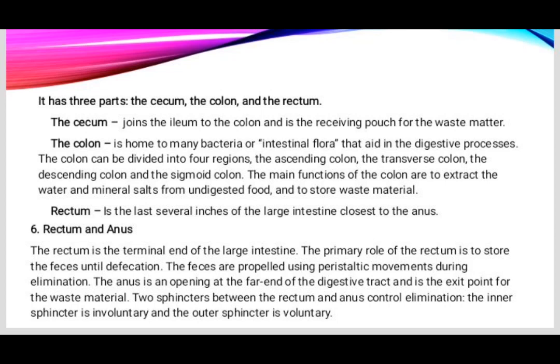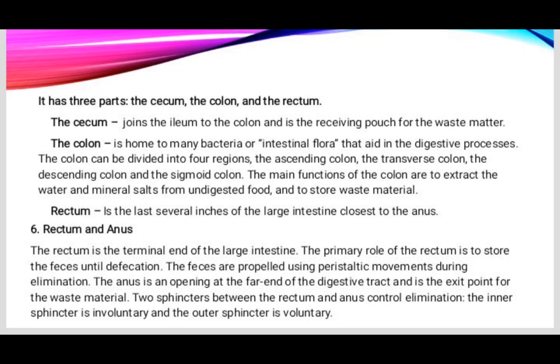The main functions of the colon are to extract the water and mineral salts from undigested food and to store waste material. The rectum is the last several inches of the large intestine closest to the anus.